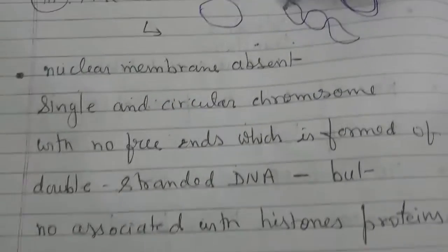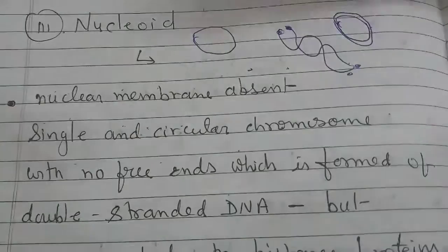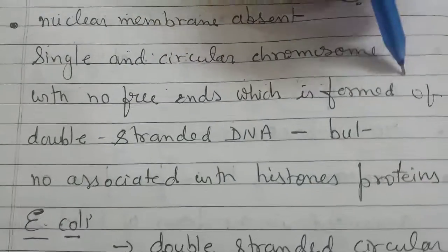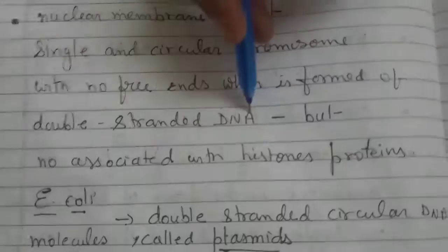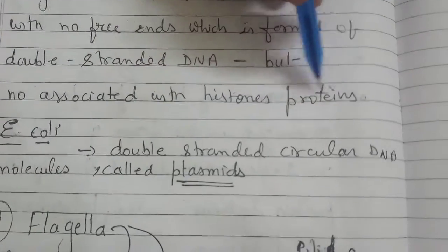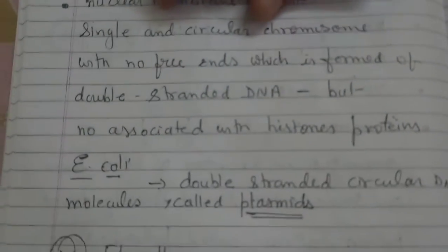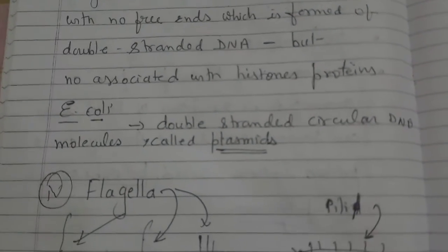Like this, with no free ends. Here is a free end, which you can see in our own DNA. But if it is circular, there are no free ends, and it is formed of double stranded DNA but with no association with histone protein. In eukaryotic DNA we find histone protein associated, but here we can't find histone protein.